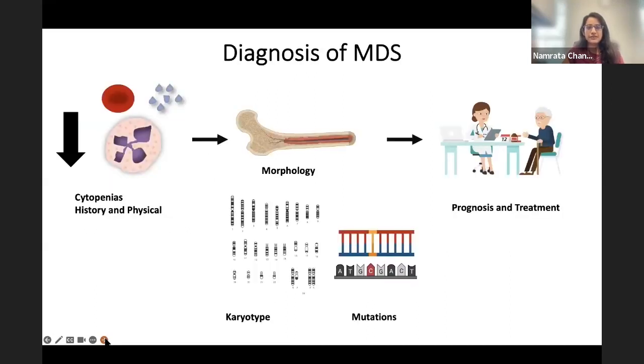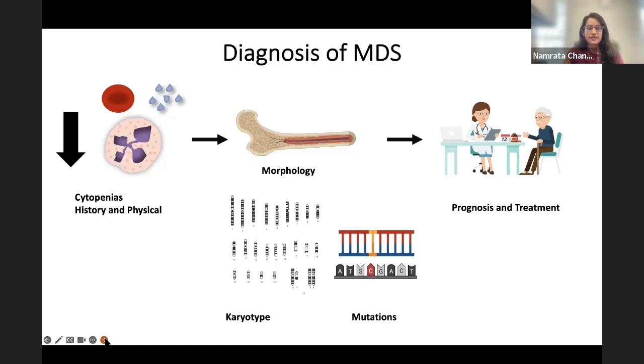So the diagnosis of MDS is basically an umbrella diagnosis that includes a group of clonal myeloid neoplasms that are characterized by cytopenias and ineffective hematopoiesis, which then leads to abnormal blood and bone marrow morphology. From a patient perspective, what this means is that these patients have low cell counts with anemia, thrombocytopenia, or neutropenia, which can have particular effects on their life.